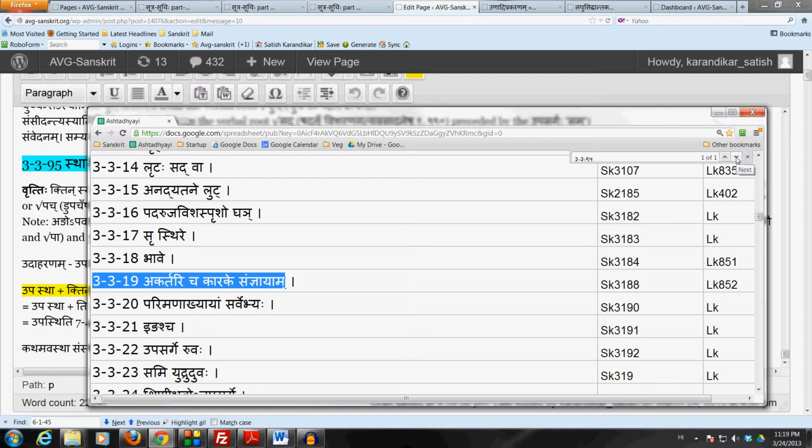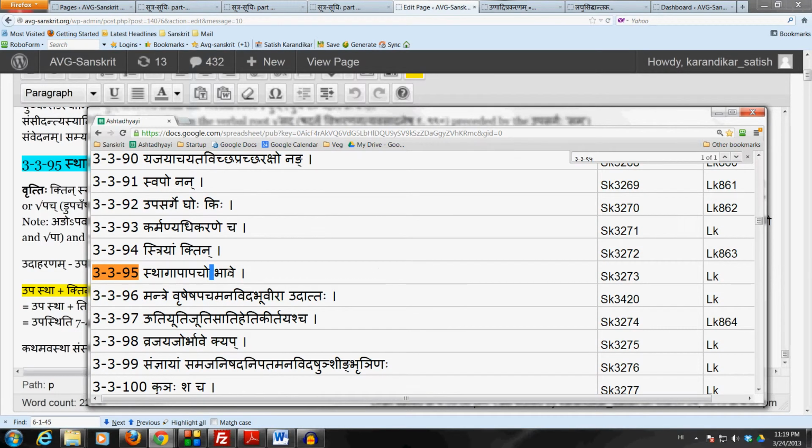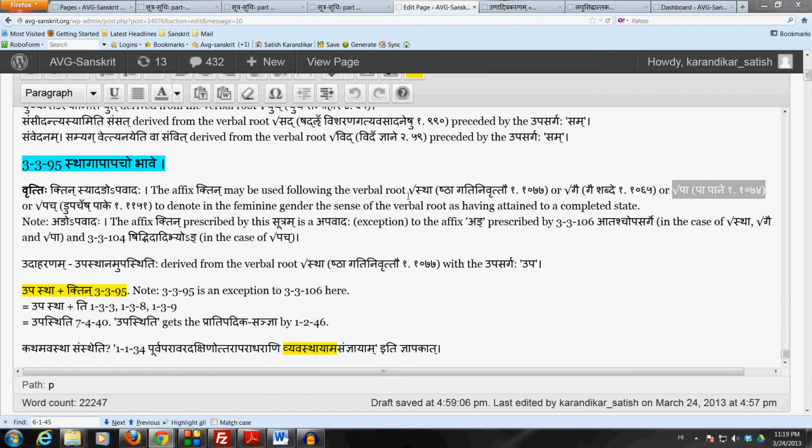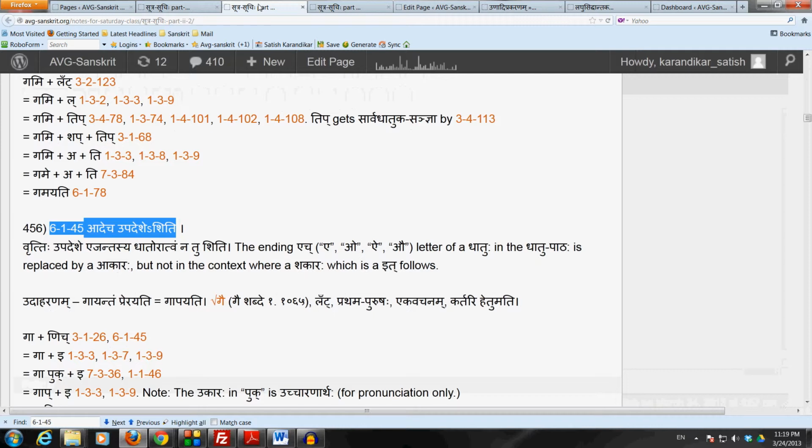It prescribes the affix Ktin following only 4 verbal roots, which are as follows: Stha, which is Shtha gati nivrittau in the bhvadiganaha; Ga, which is Gai shabde from the bhvadiganaha. Of course, we know that by 6145 Adecha Upadesheshiti, that when we have a verbal root ending in a letter A, O, I, Au, then